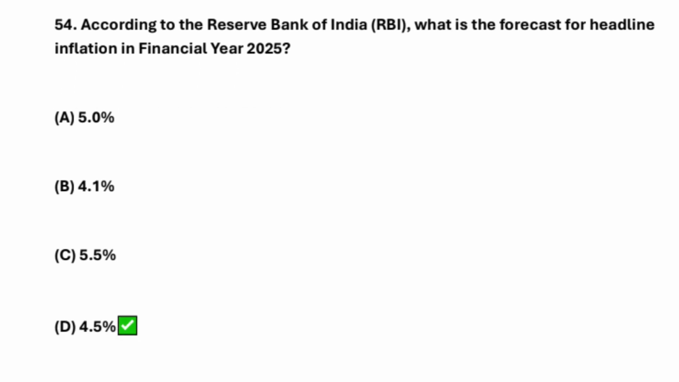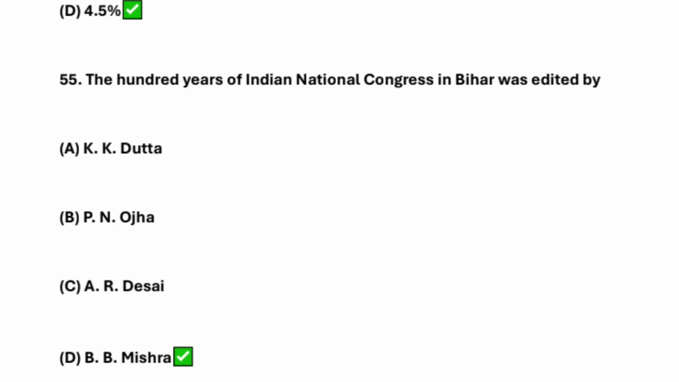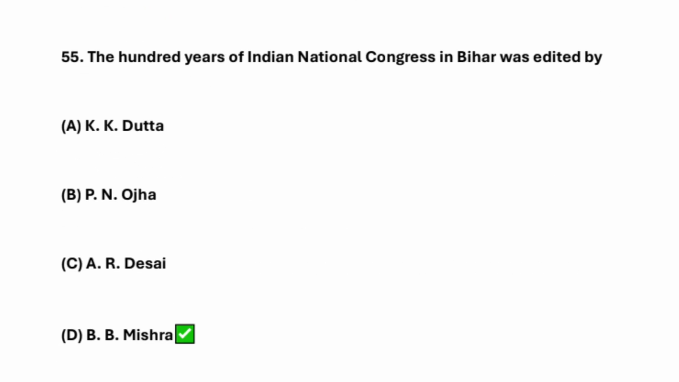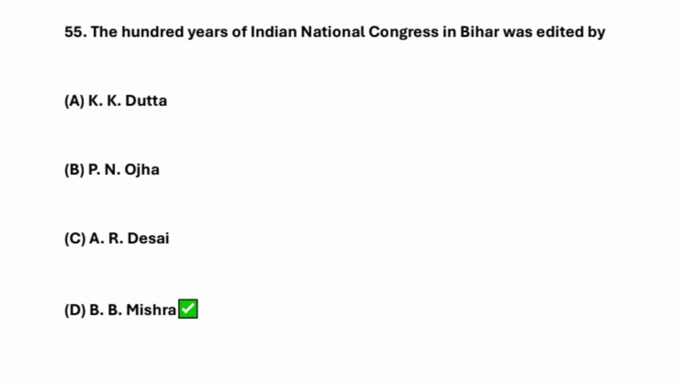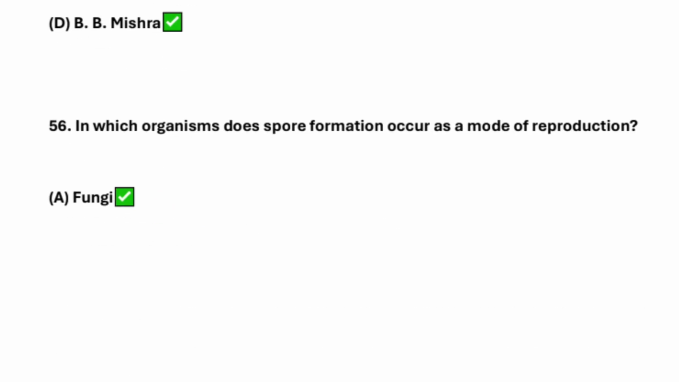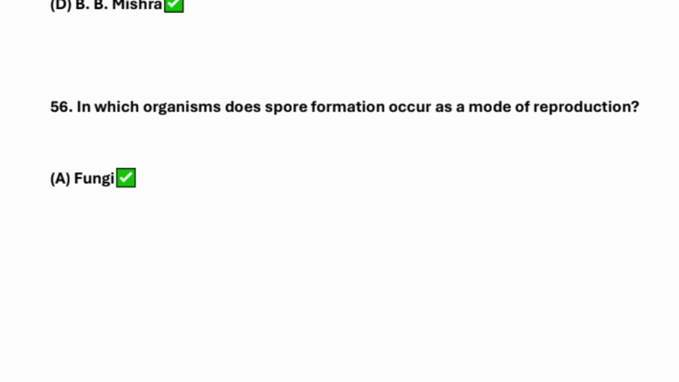According to the Reserve Bank of India, RBI, what is the forecast for headline inflation in financial year 2024-25? So it's 4.5%. Okay, the 100 years of Indian National Congress, that we call INC, the 100 years of Indian National Congress in Bihar was edited by B.B. Mishra.